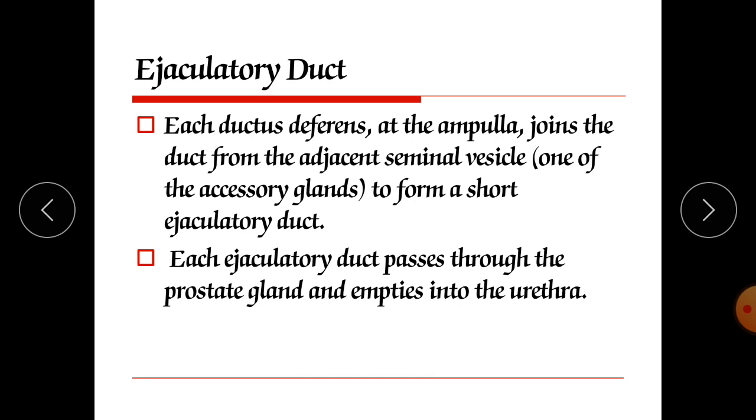Each ductus deferens at the ampulla joins the duct from the adjacent seminal vesicle, which is one of the accessory organs of the reproductive system, to form a short ejaculatory duct. Each ejaculatory duct passes through the prostate gland and empties into the urethra.